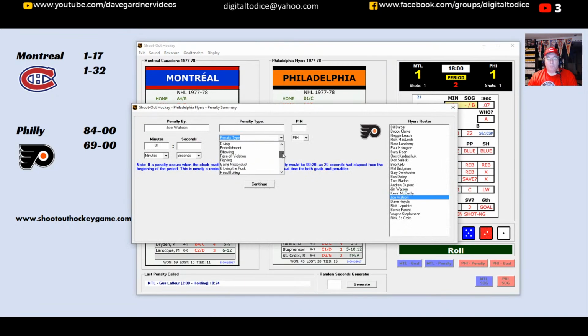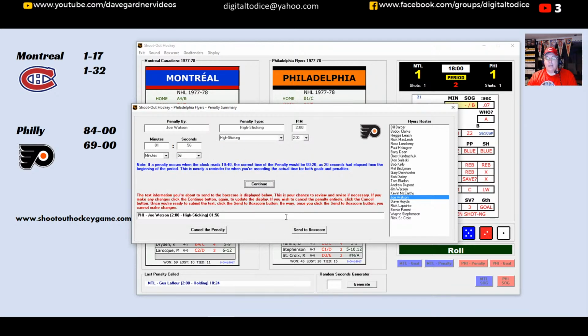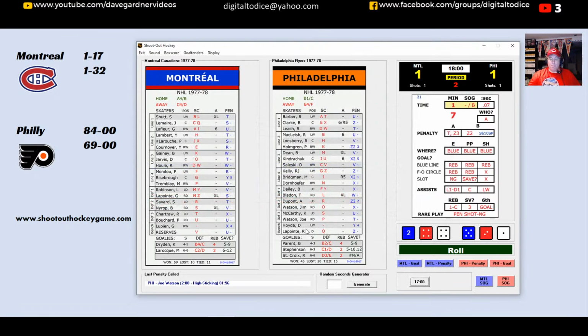And again, if you were playing the actual game, there's more penalties than that that would be handed out. But since I'm just getting a final score, I just got to put somebody in the box. But if you were playing the actual game, there would be more penalties on the play, and they would be for statistical purposes, and I've gone over that in some of my other videos. But just in case you're watching here, yes, I'm just selecting one minor penalty instead of what would be maybe 3 or 4 minor penalties, because I'm not keeping stats for that today. So just to clarify that.